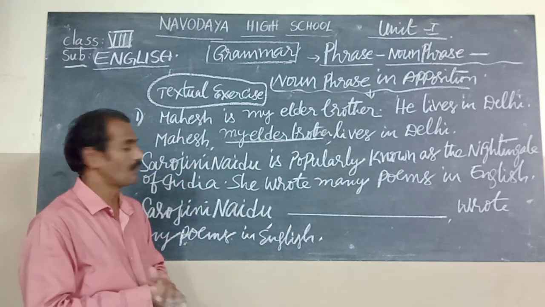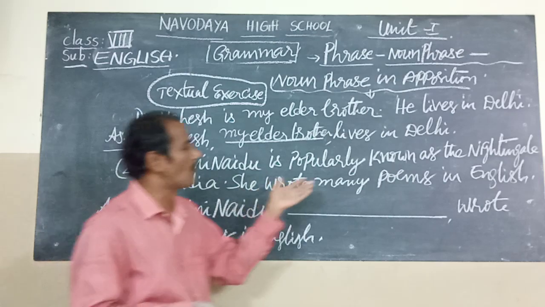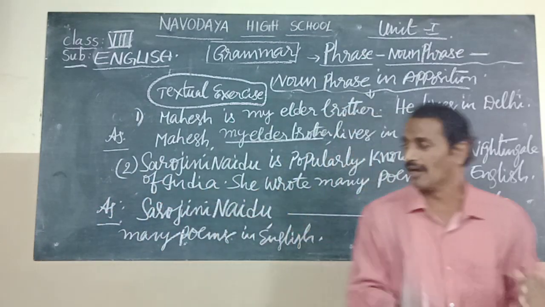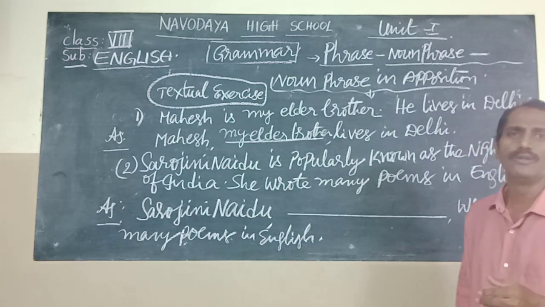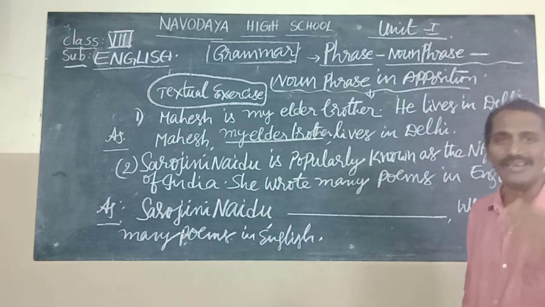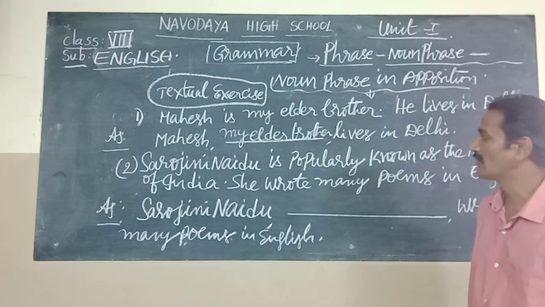Second question, children. Sarojini Naidu is popularly known as the Nightingale of India. She wrote many poems in English. As you know, she was the greatest poetess in Indian English literature.